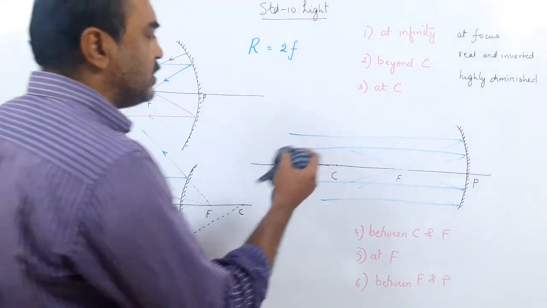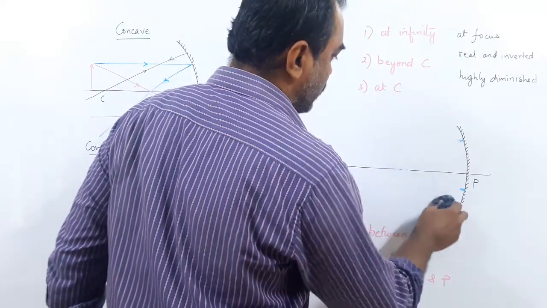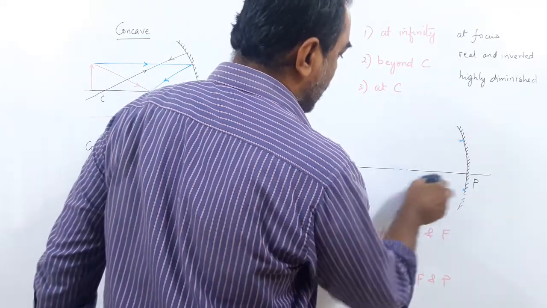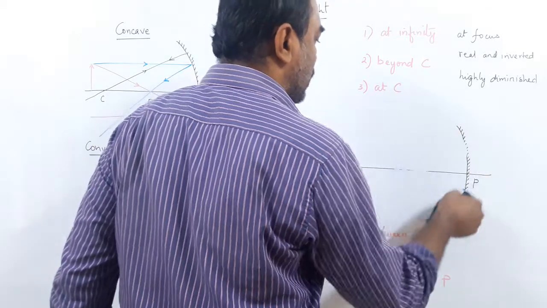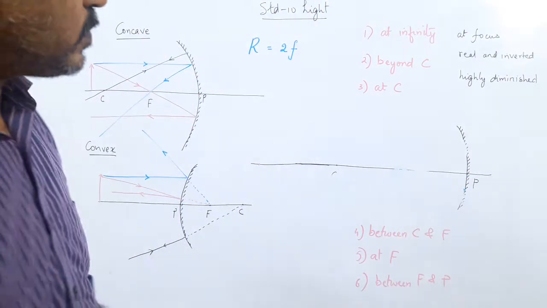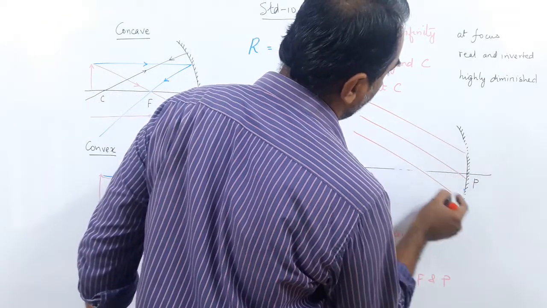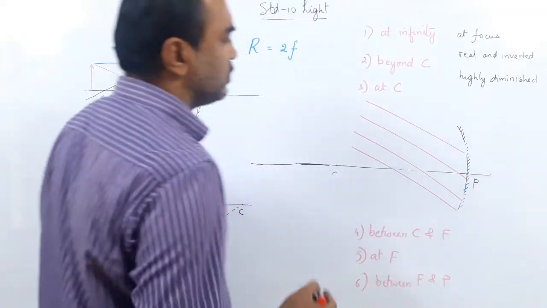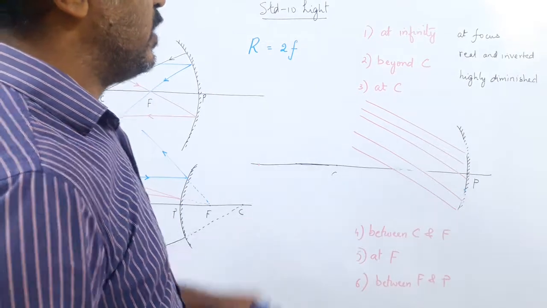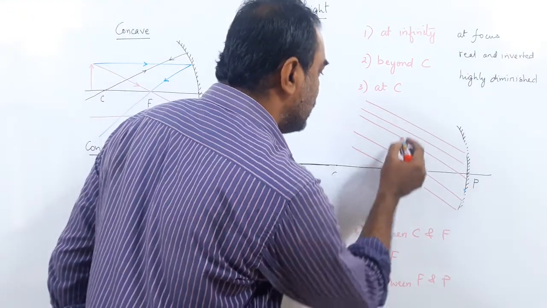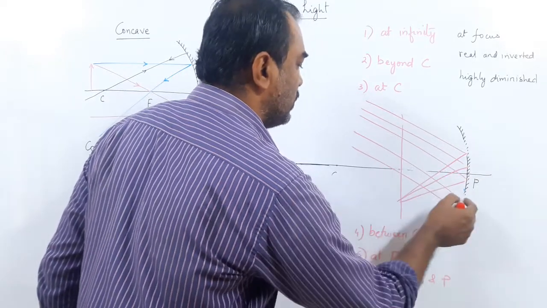Now, a very interesting case here is you do not always draw lines parallel like this only. There is one other way to draw lines parallel. Here what I did was parallel, but it is not necessary that the rays are parallel to the principal axis. The rays can be parallel like this also. They are coming from infinity. What happens here? These are also parallel, but they are not at infinity. But can you see this focus? We had a focus here. The image will be formed somewhere on the focal plane only.